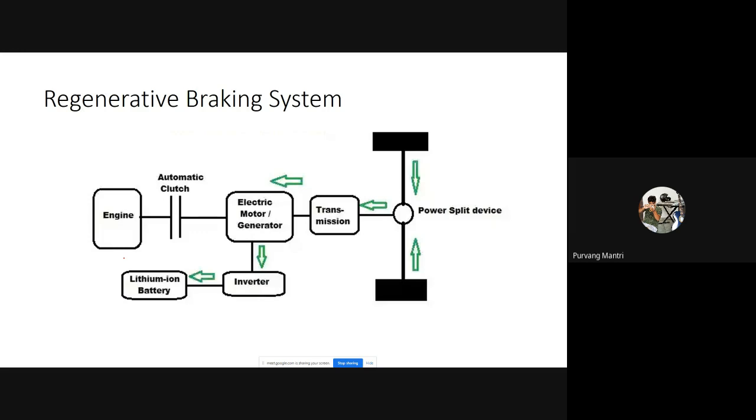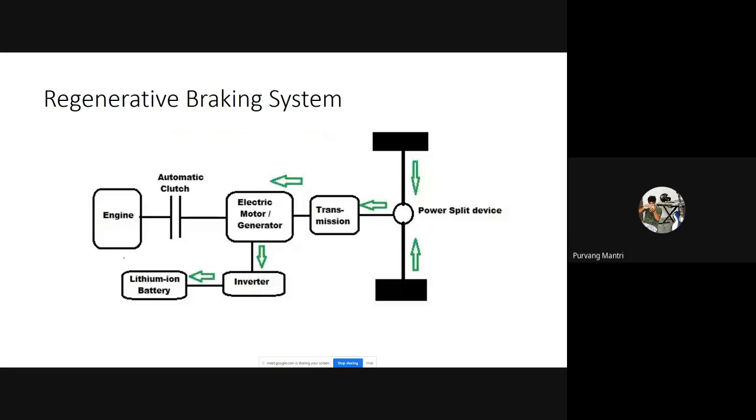In similar fashion, this regenerative braking uses the momentum of the vehicle to recover the energy which is being wasted while moving the vehicle. For example, you are driving your electric vehicle, and you are at the topmost portion of a bridge, and now the slope is downwards, so you don't need to put any throttle input for increasing the speed, right?